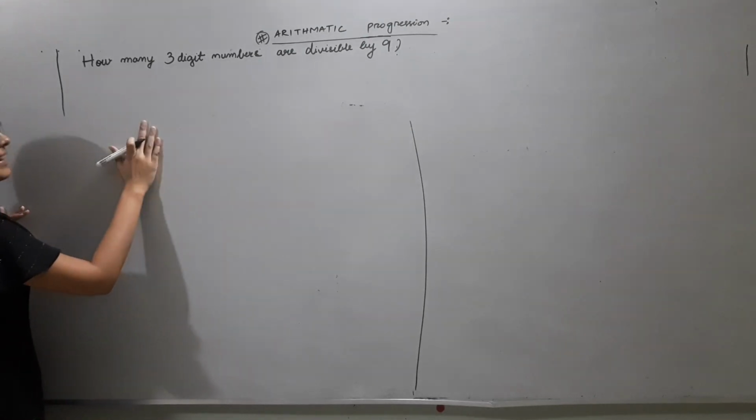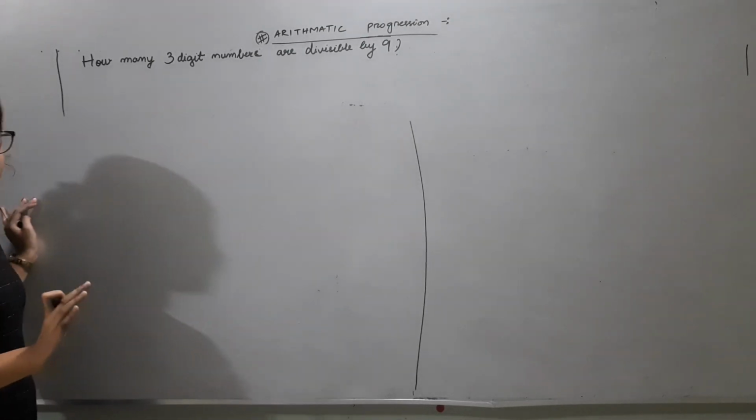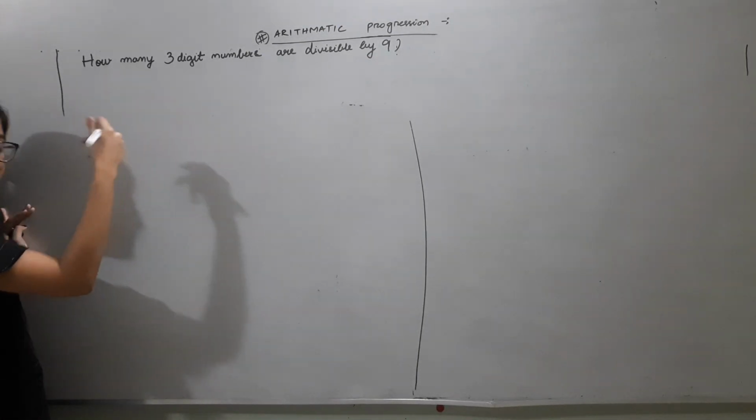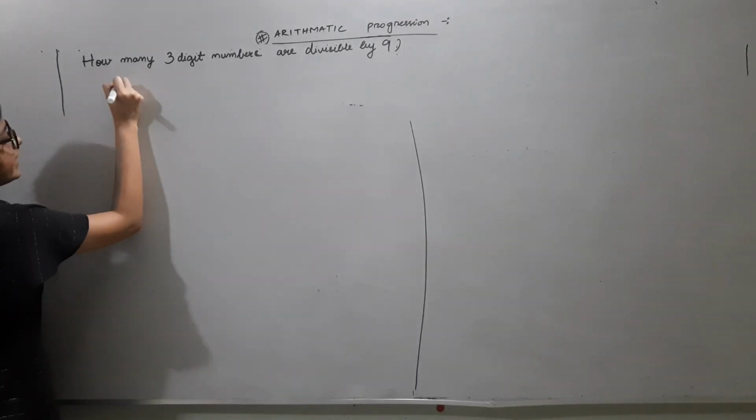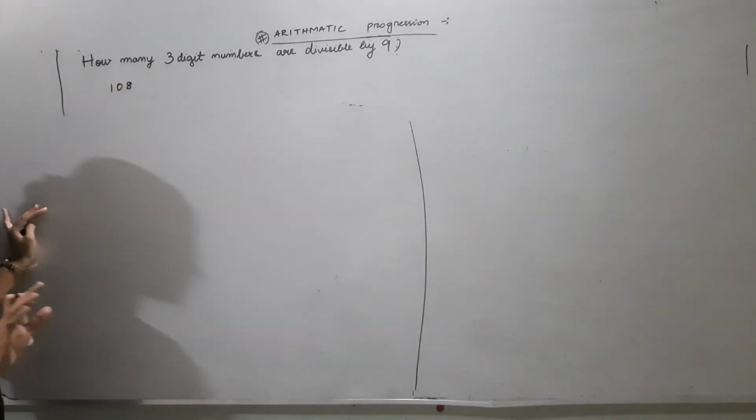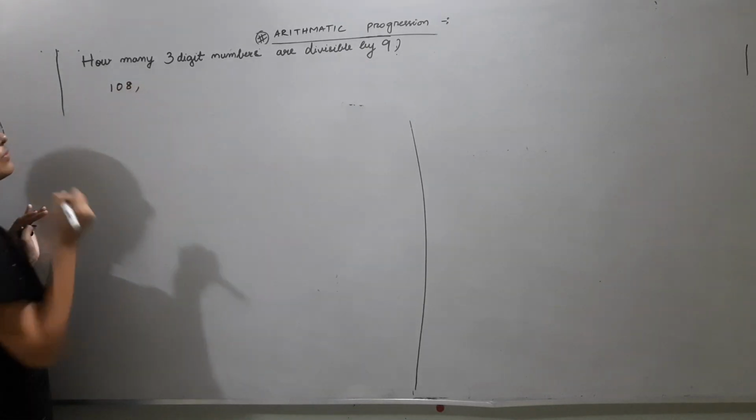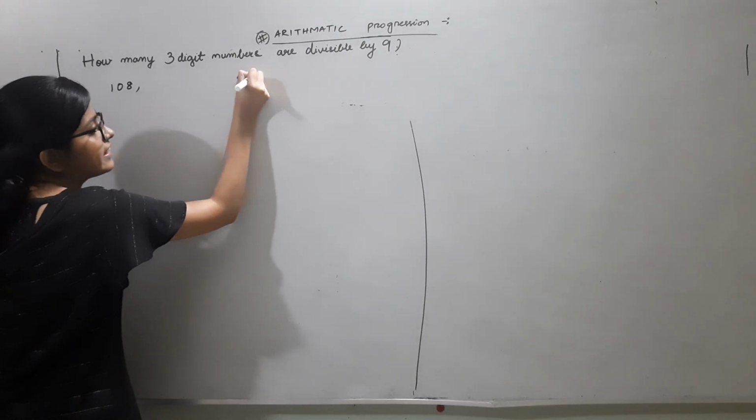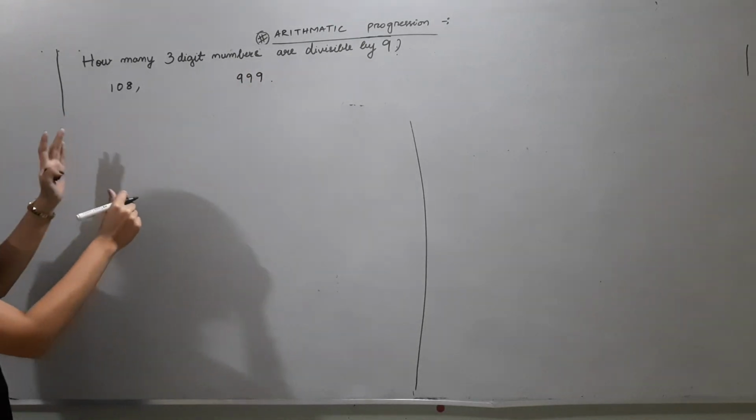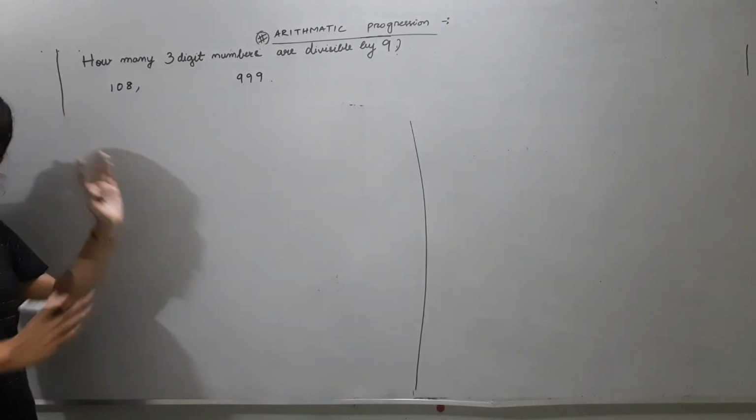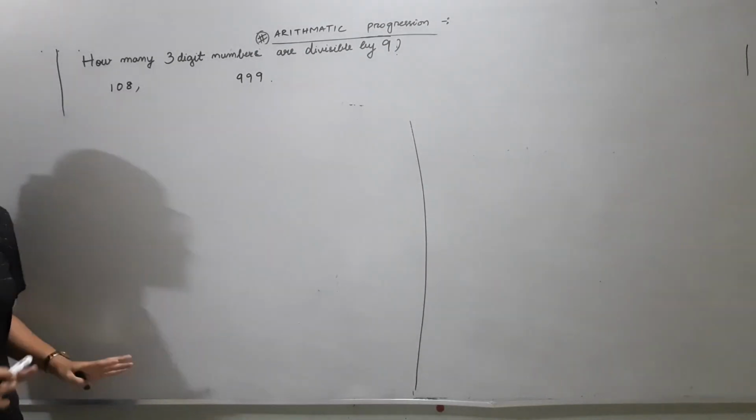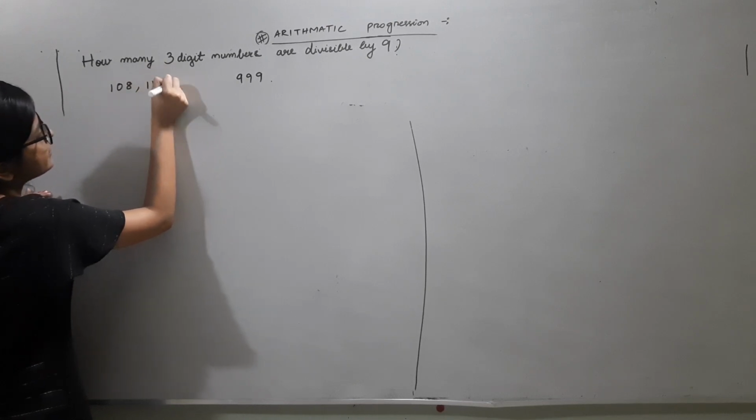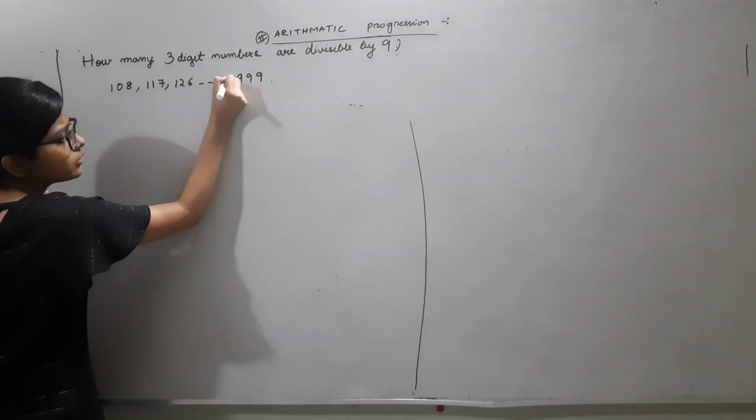So we need to find out first of all the first 3-digit number which is divisible by 9. Starting from 100, you have to check which is the first number divisible by 9. So 108 is the first 3-digit number which is divisible by 9. And next, we need to find the last 3-digit number which is divisible by 9, which is obviously 999. So we need to find out how many numbers lie between these 2 numbers, including these 2 numbers, which are divisible by 9. So the numbers in range are 108, 117, 126 and so on up to 999.